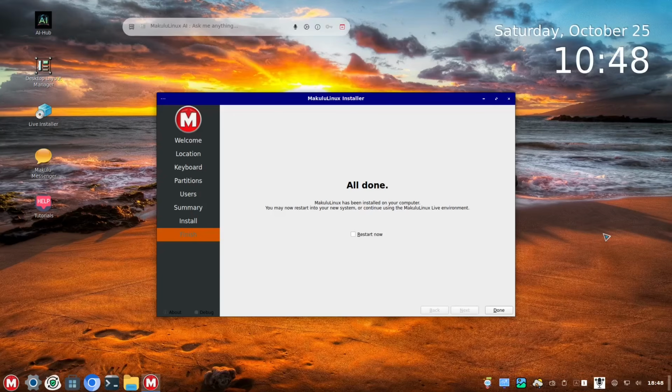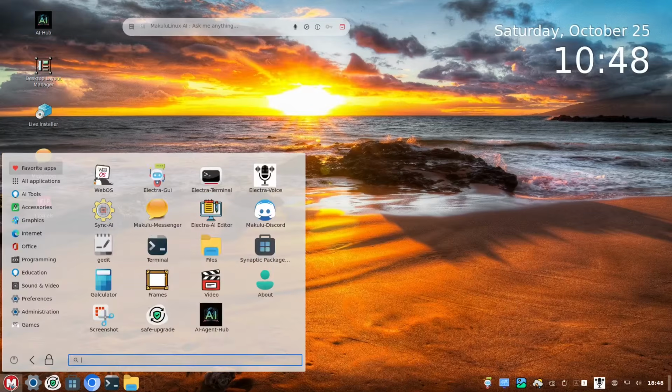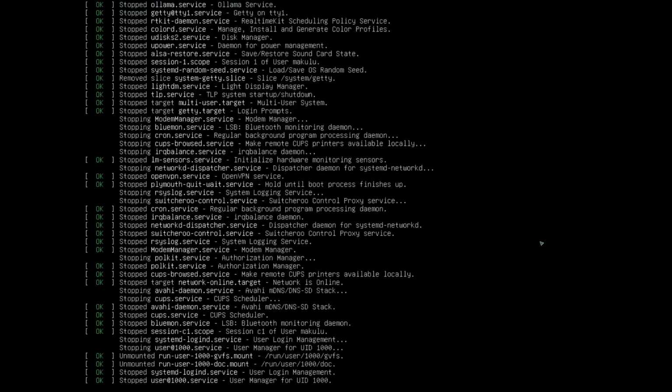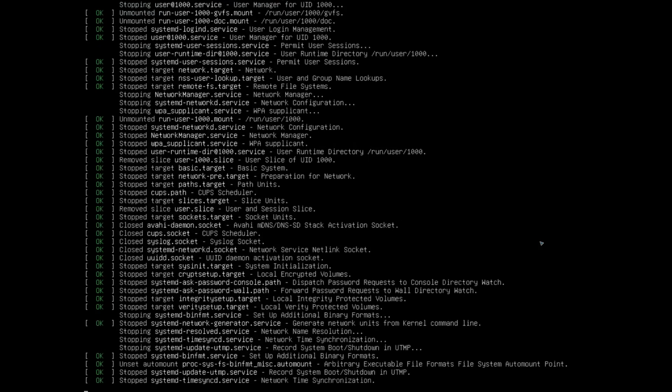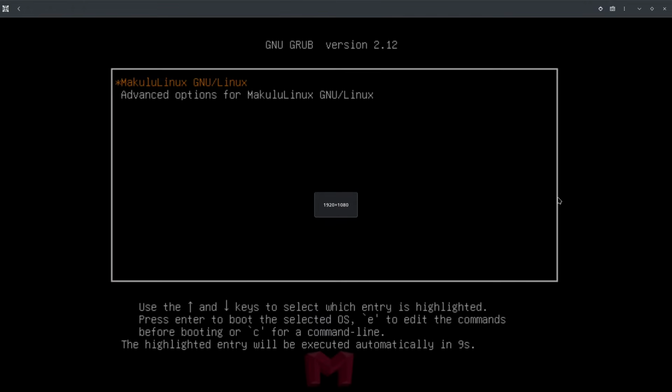Okay, after 15 minutes or so, we have our installation completed, and we're gonna restart our computer now. So let's click done. And oops, I didn't click the restart now, so let's just click the restart button. Let's click shutdown. And then let's click again to restart our computer, so that we'll have this one.